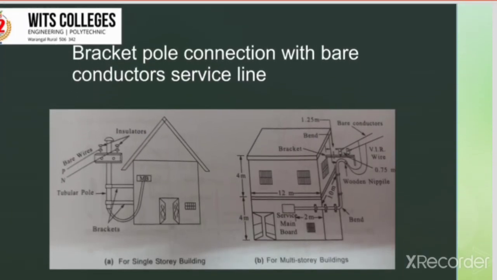The next classification is bracket pole connection with bare conductor service lines. This method is used where it is not possible to use weatherproof cables, that is, where the distance of the distribution line is more than 40 meters. In this method a bracket is embedded into the wall at a suitable height with a pin type insulator, and the bare conductor is brought from the nearest LT pole and connected to the insulator. Weatherproof cable, that is PVC cable, is then connected to the bare conductor and carried through the GI pipe up to the meter board. This is about the bracket pole connection.